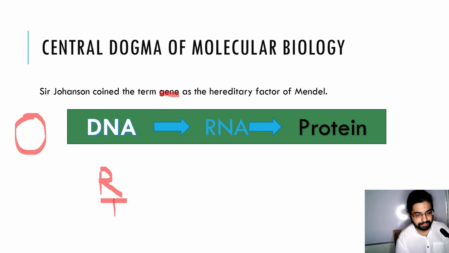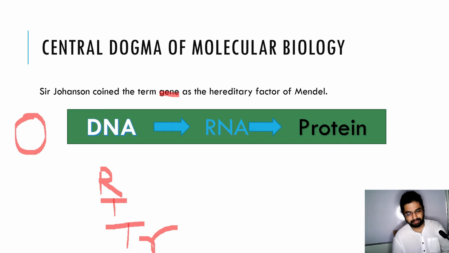DNA replicates first, then it is transcribed to messenger RNA, and then translated to the desired protein. This is altogether the central dogma of molecular biology. Very interesting terminologies: transcription, translation, replication. I will discuss in detail in my next video.